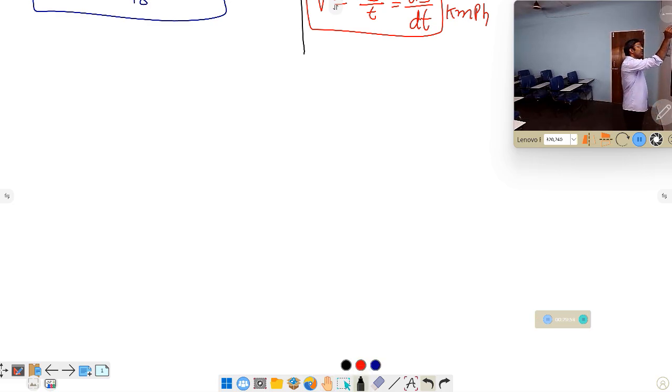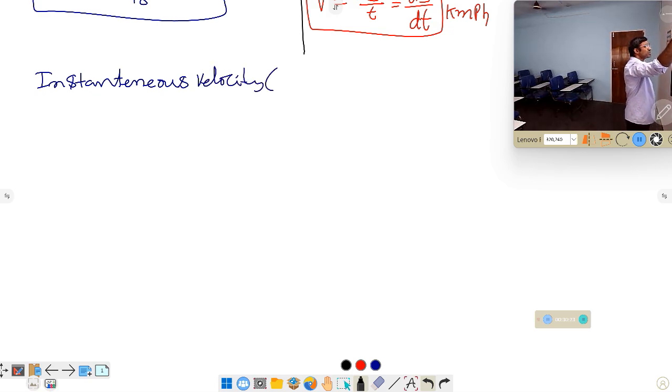What is instantaneous velocity? Instantaneous velocity, that is V instantaneous, VI. Instantaneous velocity is one of the parameters for explaining the velocity of an object at any instant of time.